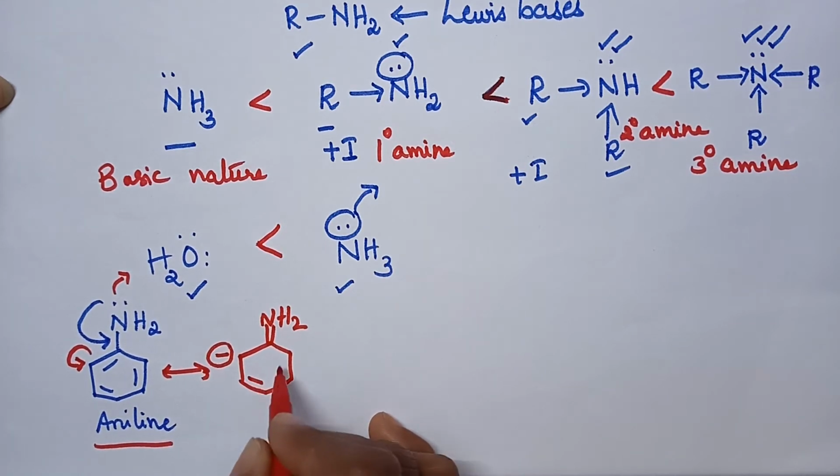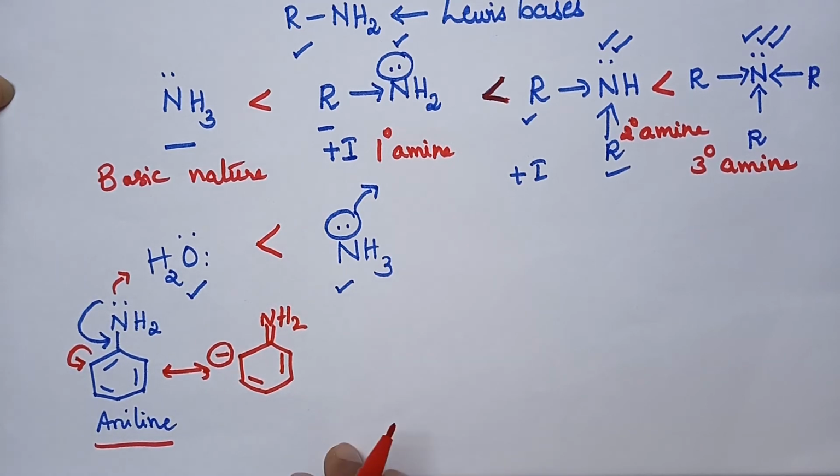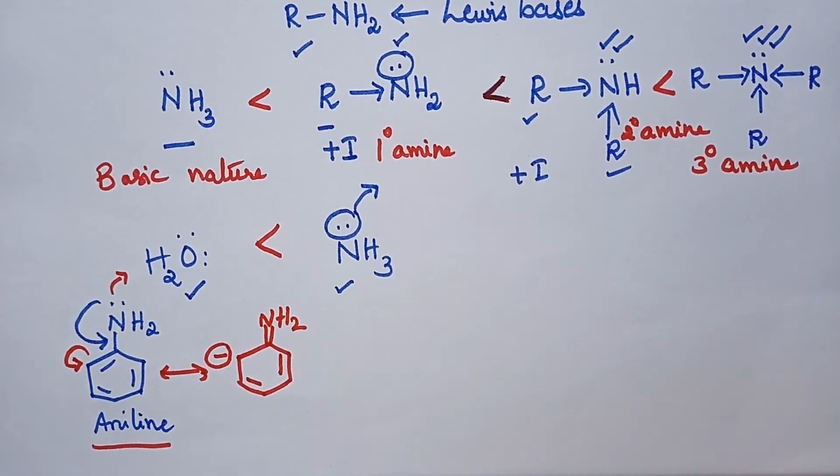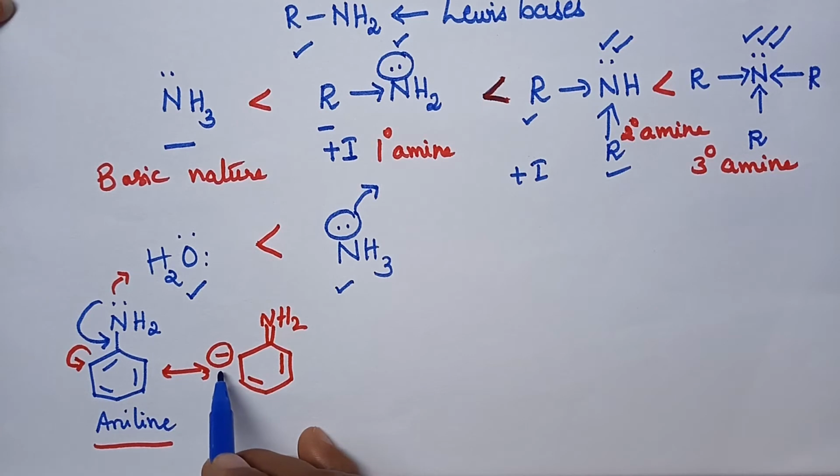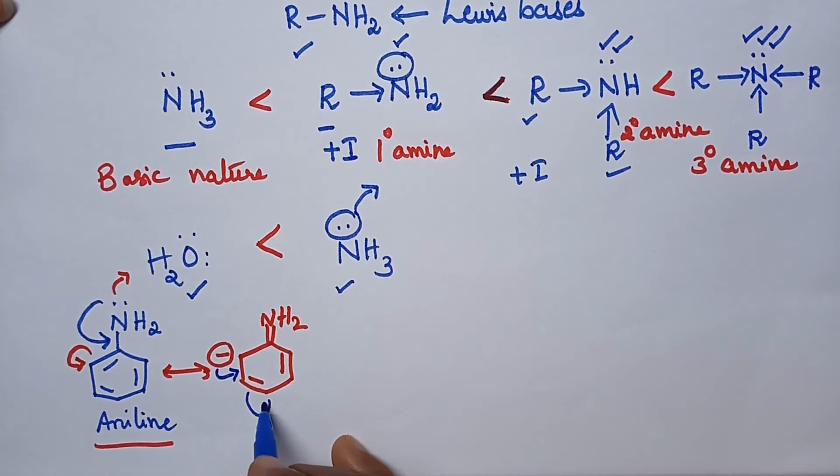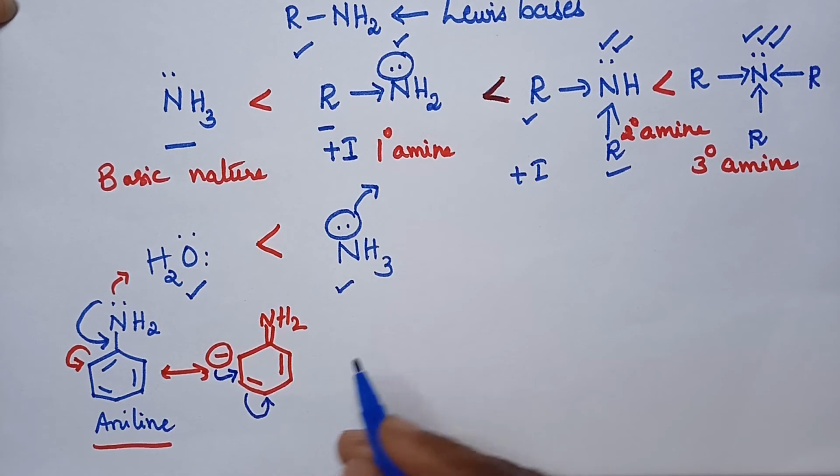And there will be no change in the position of the remaining double bonds. And hence, this negative charge is capable of forming a double bond between these two carbon atoms, and this bond pair will be transferred to the adjacent carbon atom.